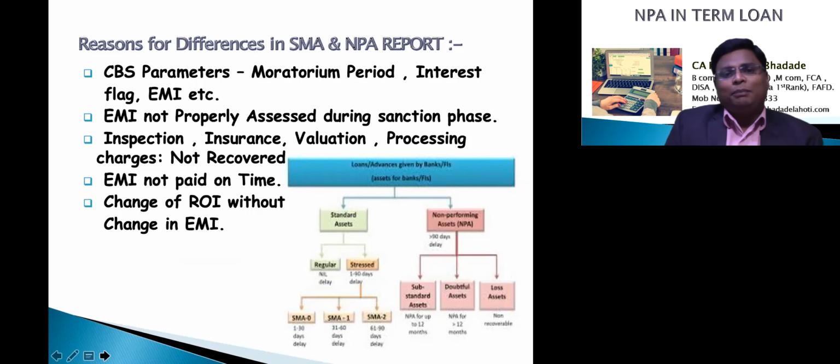Now you will ask me what to do, sir, in this situation. Friends, we have to take a practical approach for this, on how we will calculate NPA in a term loan. I have just given a sample approach, but there are n number of methods. You have to take samples for verification, do detailed verification in the sample cases, and derive the NPA as per your sample cases.